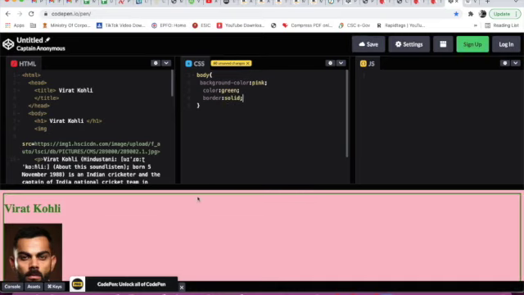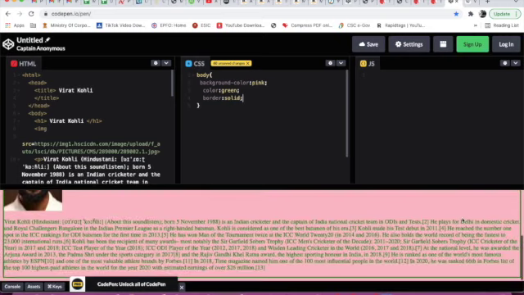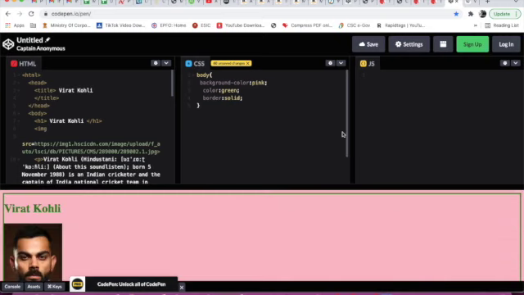See here, lining is coming. Now I will type text align center. I will give enter. Here I will type text hyphen align center.